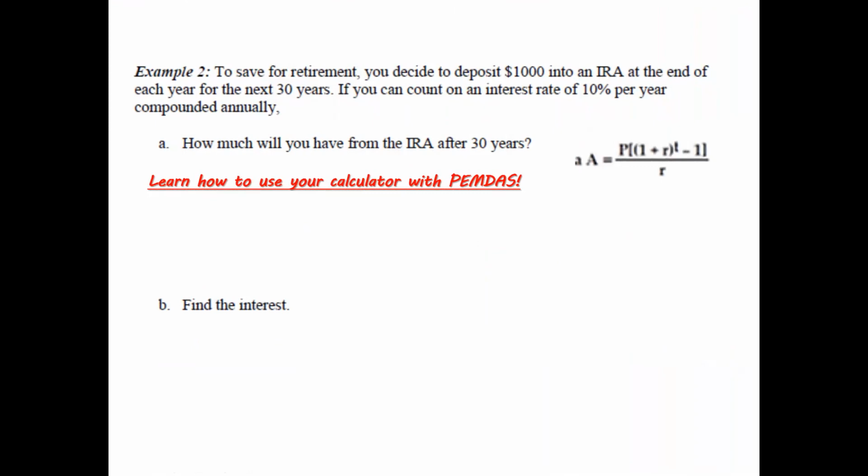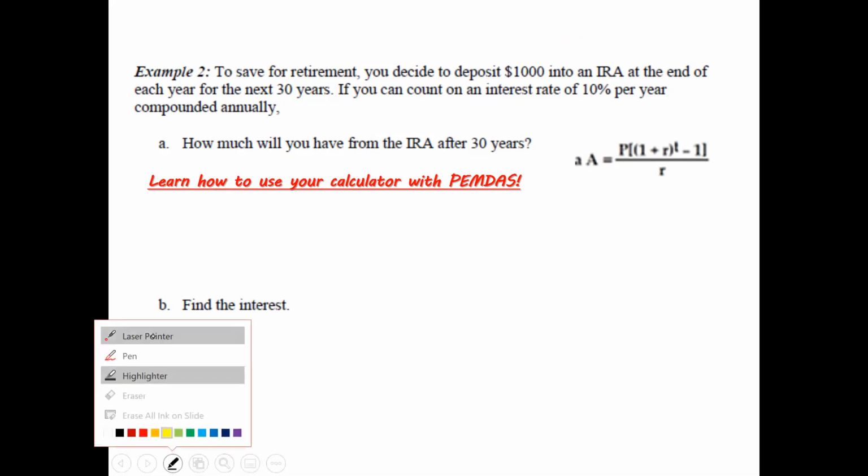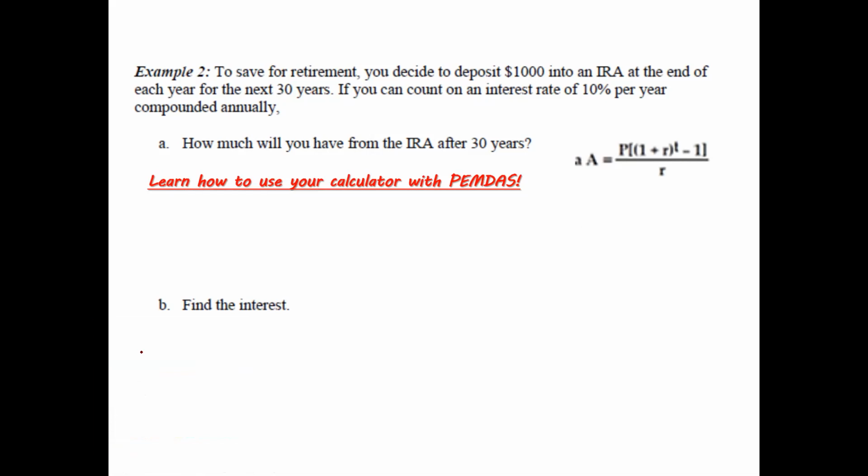It says, to save for retirement, you decide to deposit $1,000 into an IRA. IRAs are generally like, there's 2 of them. There is a Roth IRA and a traditional IRA. And this is what people do to save money for retirement. They're both capped at $6,000 a year. So you cannot put more than $6,000 into it in a year. Some people wish they could do more because, you know, there's a lot of tax benefits.